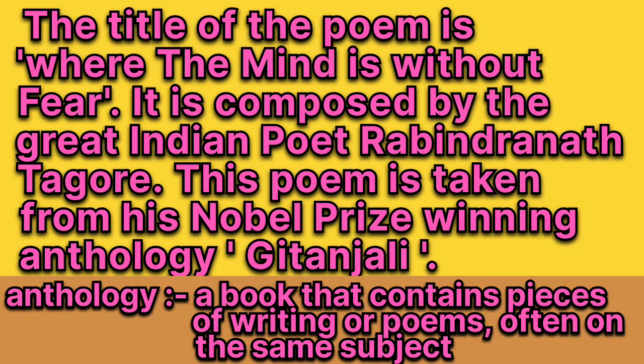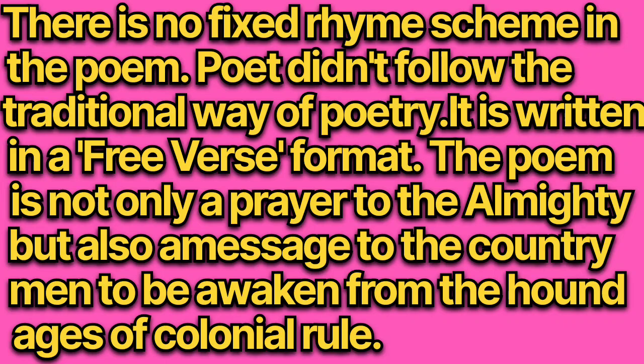Let's see the next point, the rhyme scheme of the poem. First sentence, there is no fixed rhyme scheme in the poem. Second, the poet didn't follow the traditional way of poetry or the rules to write poetry. It is written in free verse format. In these 3 sentences, we learn that the poem does not have any rhyme scheme.